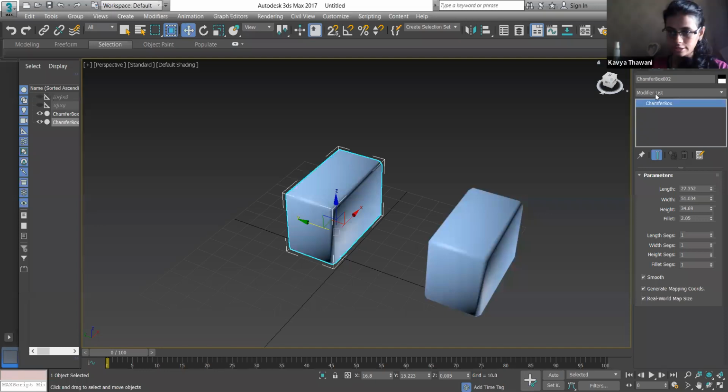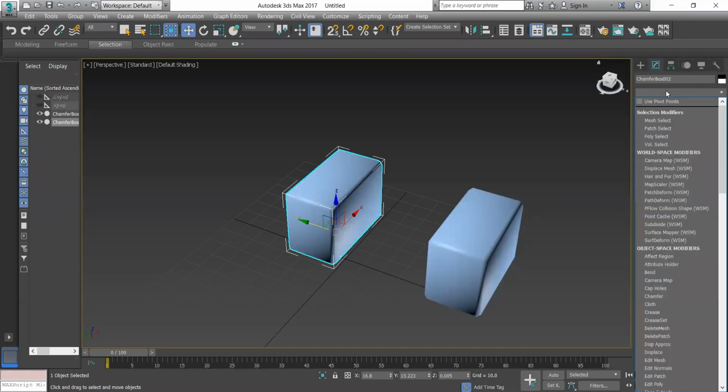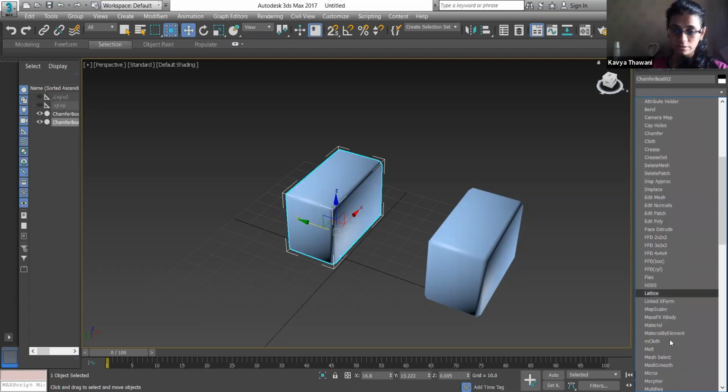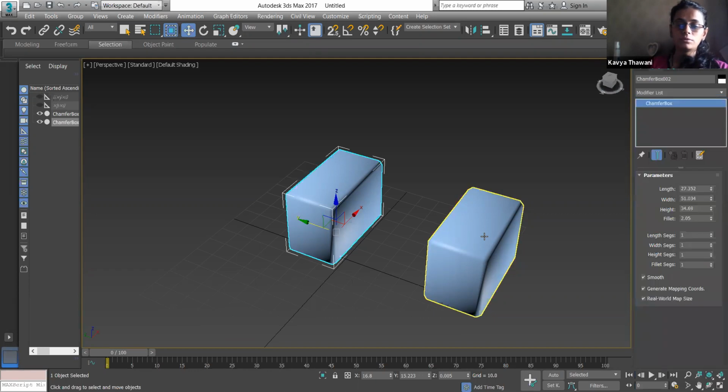You can see the modifier list on the right hand side, a drop down list with different modifiers. If I want to modify any object, I can modify from here also. There are many modifiers, but we will learn the basic modifiers which are always required when we create anything.